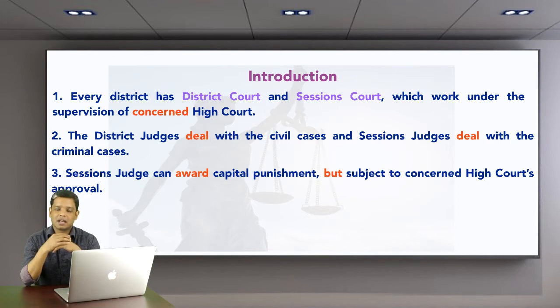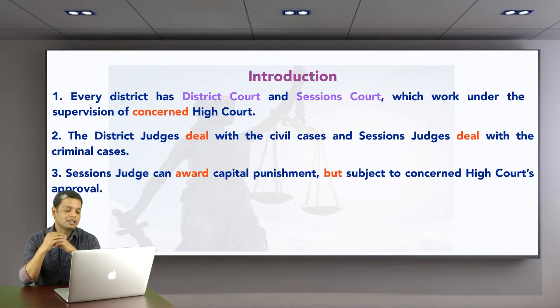What happens here is that once a sessions court awards capital punishment, it goes to the High Court, and that is the procedure. Then the High Court reviews the punishment and approves or rejects it. That depends upon the High Court's review of that case.